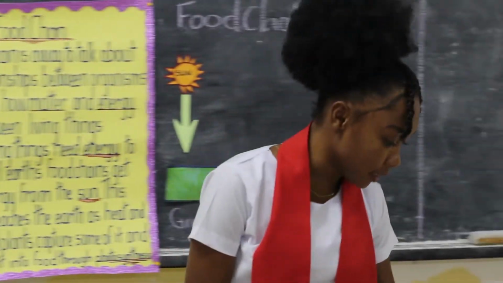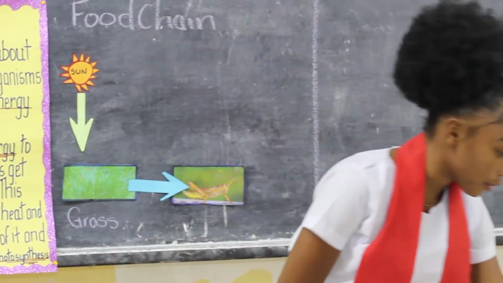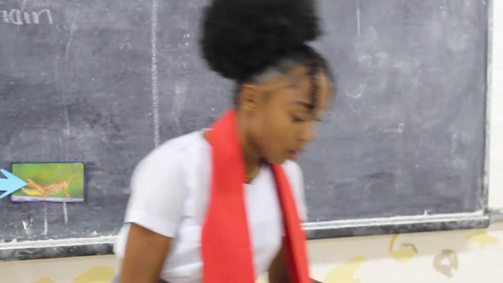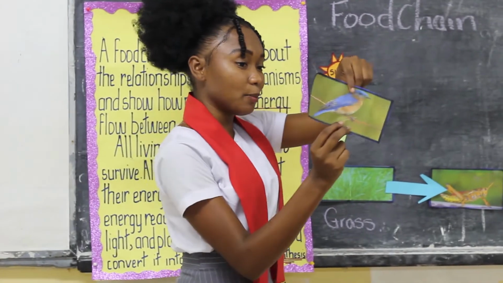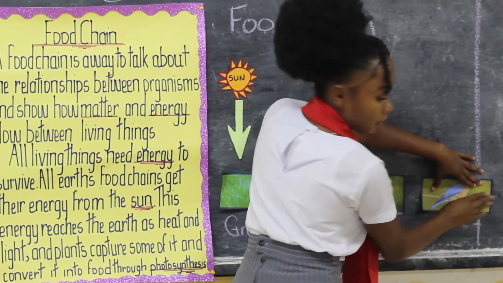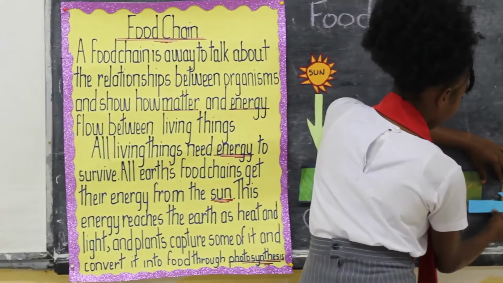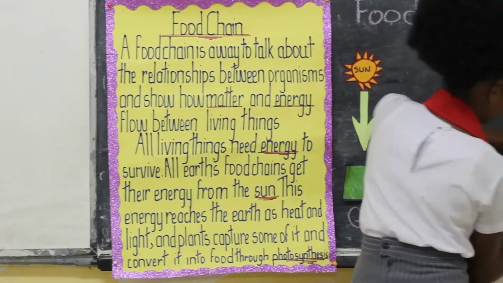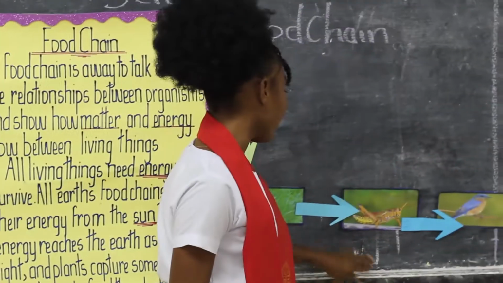Michael? Okay, Michael is saying that the bluebird ate the grasshopper. Very good. So we have the bluebird. Everybody see the bluebird? We have to put an arrow to show that the grasshopper ate the grass, and the bluebird ate the grasshopper.